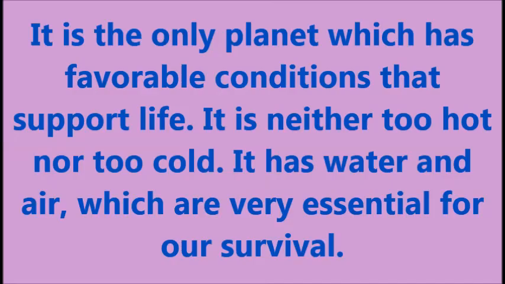The Earth is called a unique planet because it is the only planet which has favorable conditions that support life. It is neither too hot nor too cold. It has water and air which are very essential for our survival.